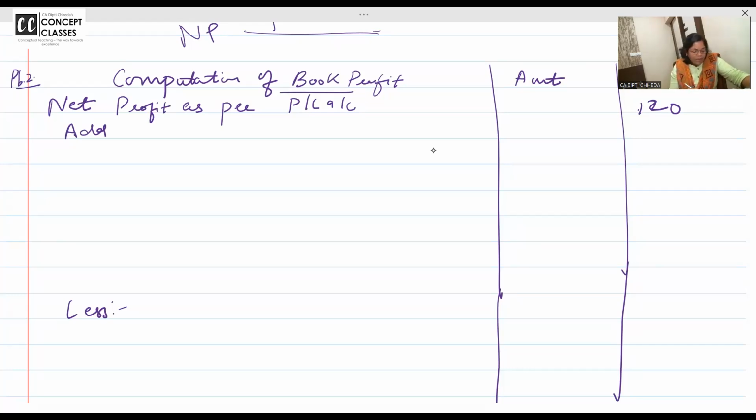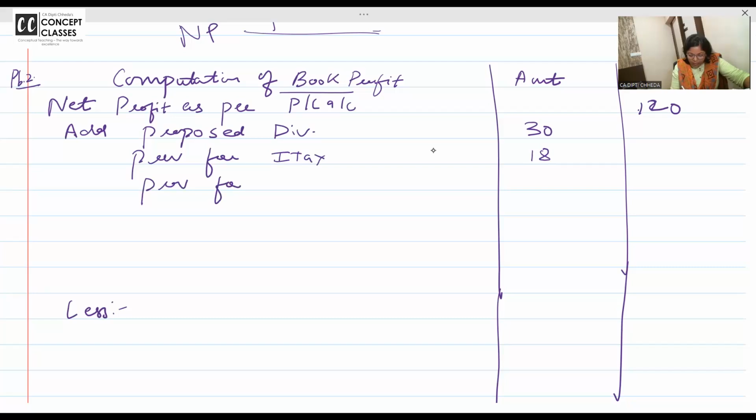Chalo. Now, net profit we started. Add back proposed dividend, because proposed dividend is not allowed as expense. 30 lakhs. Add back profit from unit of SEZ, nothing you will do. On that you are paying MAT. Provision for income tax, 18 lakhs.